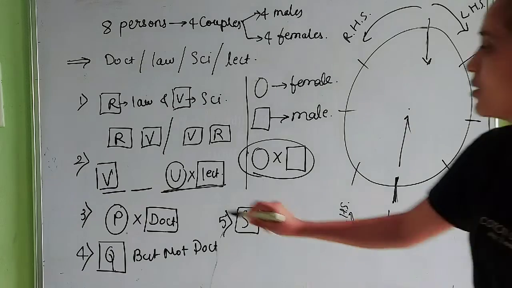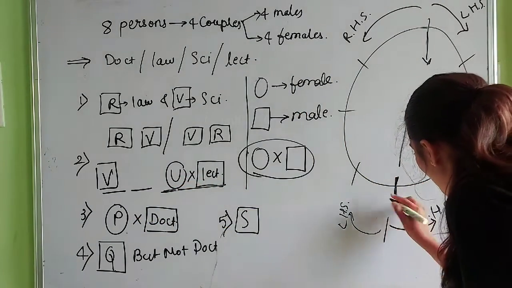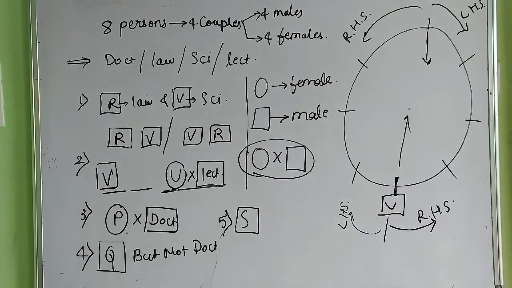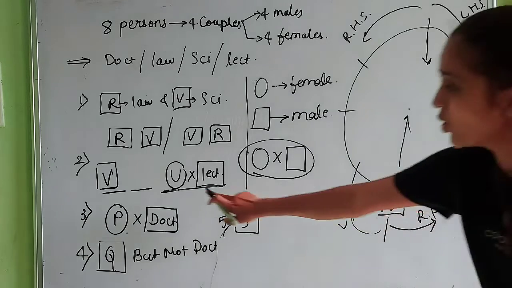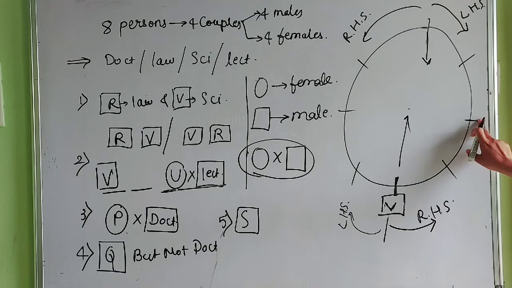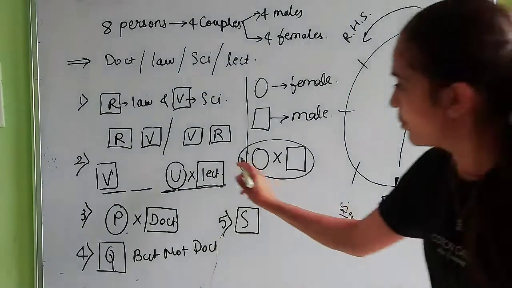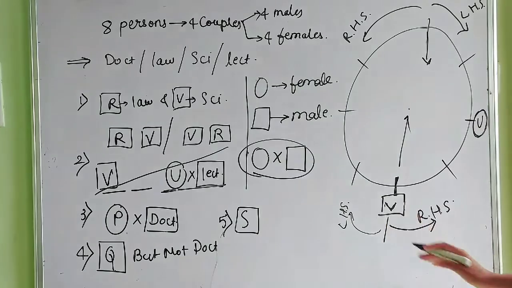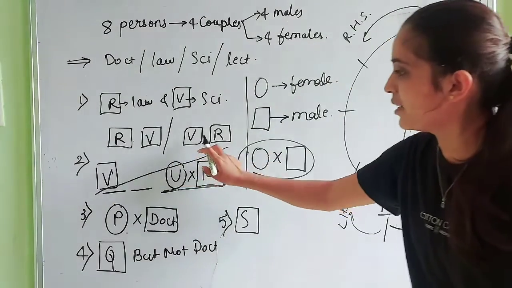First we will place V. V's right hand side is this one. To the right of V, U is sitting on the second place. So this is the first place and this is the second place, and here we place U. U is a female, so we draw a round circle, which means our second condition is fulfilled. Now our first condition, V is related to the other conditions: R, V and V, R.